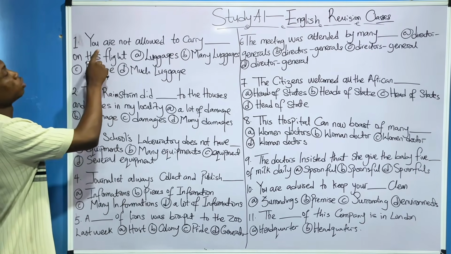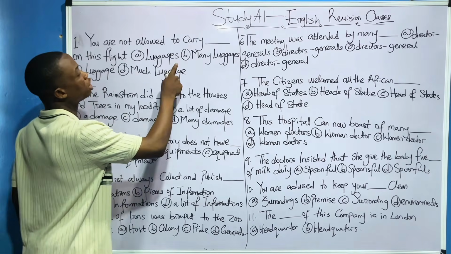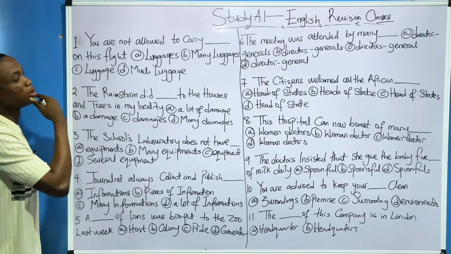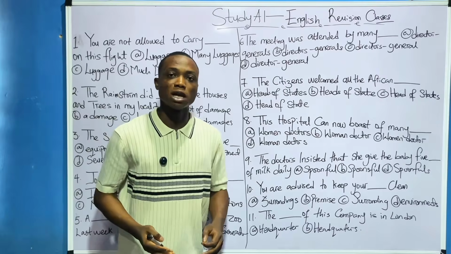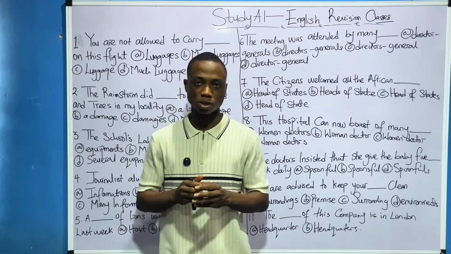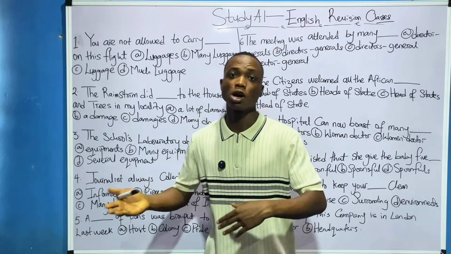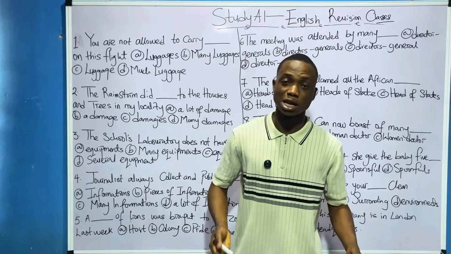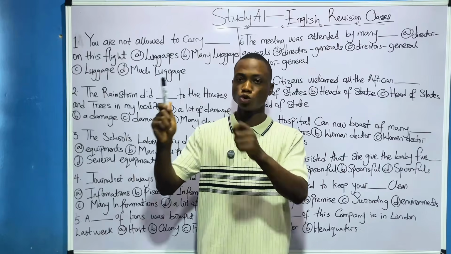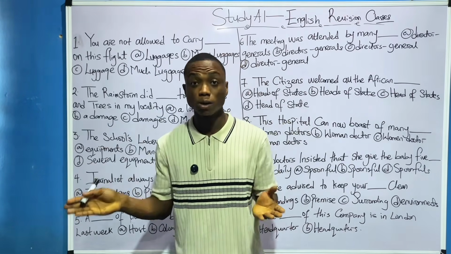Question 1 says, you are not allowed to carry dash on this flight. We have luggages, many luggages, luggage, and much luggage. Now, before I even explain this one, take note that this particular question is under a topic in English called nouns. When it comes to nouns, we have countable nouns and uncountable nouns. Countable nouns are nouns that can be counted. This marker is a countable noun. If I put 2 markers, that's 2. It is countable. But uncountable nouns are nouns that cannot be counted.